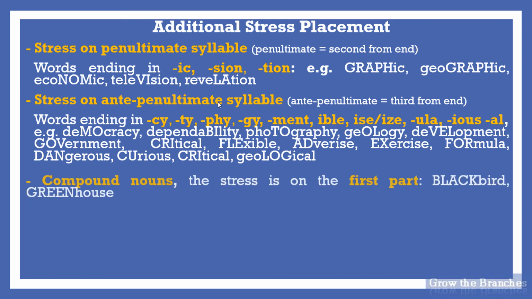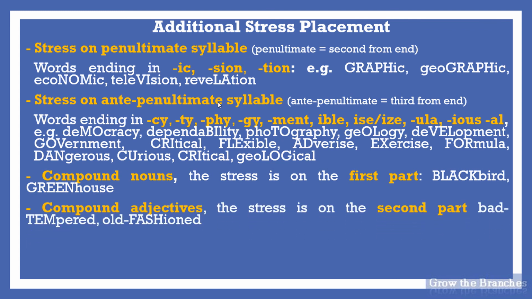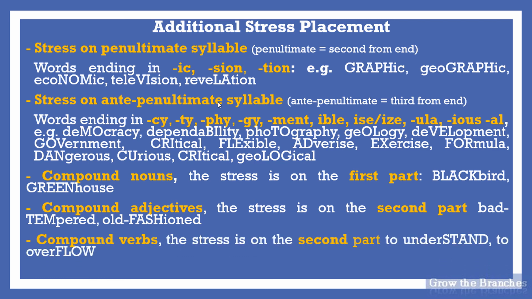For compound nouns, the stress is on the first part, blackbird, greenhouse. For compound adjectives, the stress is on the second part, bad-tempered, old-fashioned. For compound verbs, the stress is on the second part, to understand, to overflow.